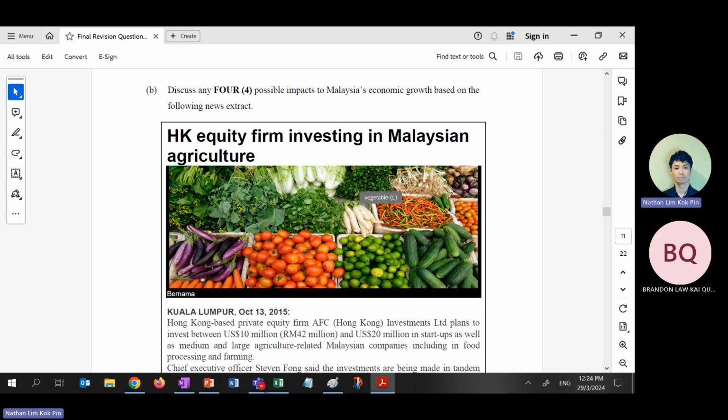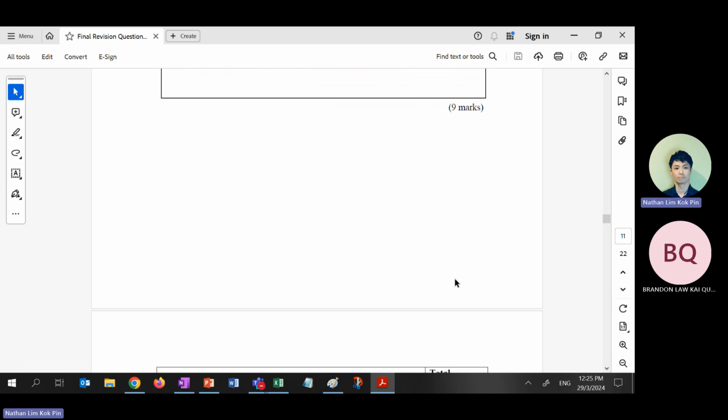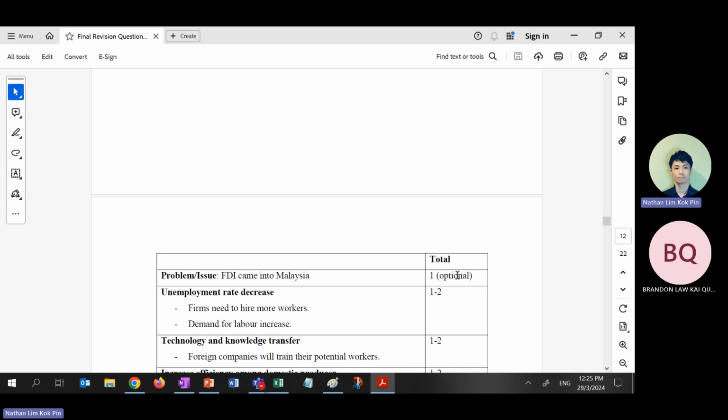What is the good thing? A lot of good things, of course. What is the bad thing? I showed you some comments already. They own all the resources, but they only leave behind the pollution, for example. What else? They become monopoly. They will do dumping. Linked to international trade, linked to arguments for and against protection. It will lead to dumping because Hong Kong has a lot of money. Malaysian farmers have no money. What do they do? They will dump, or they will eat up all the small firms.